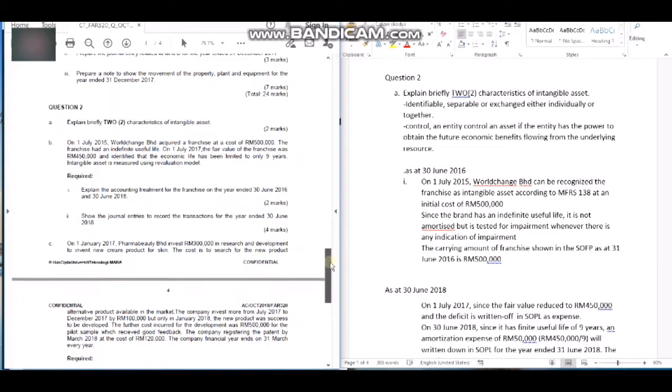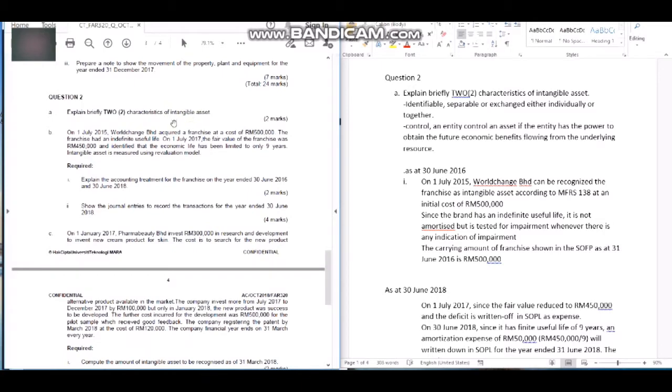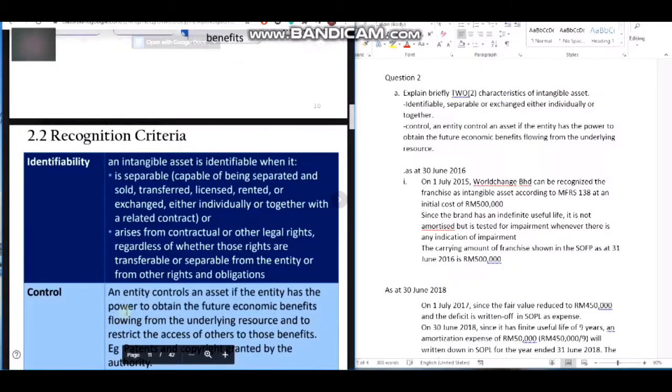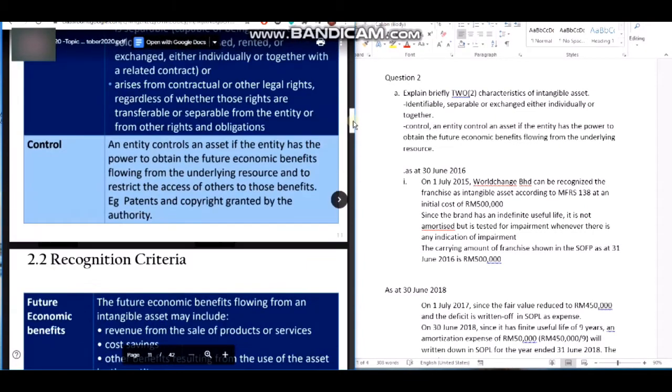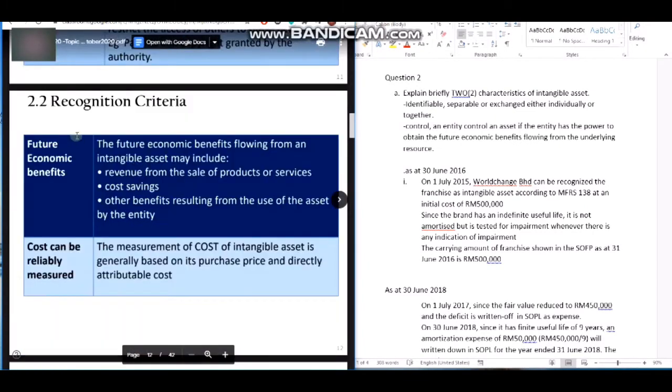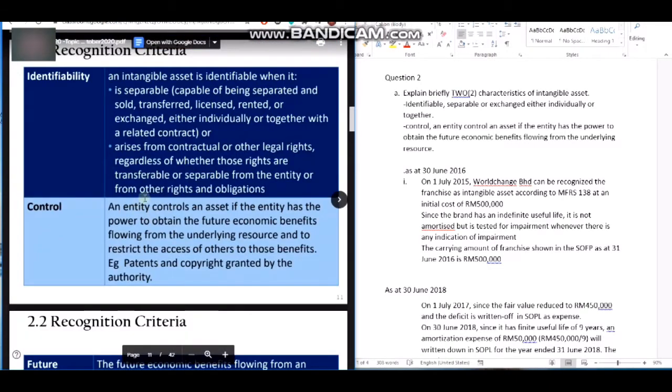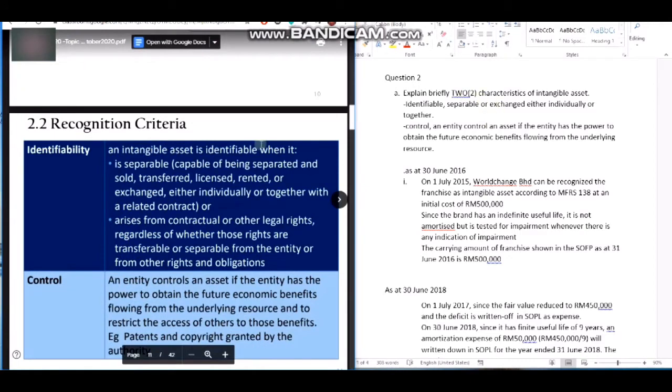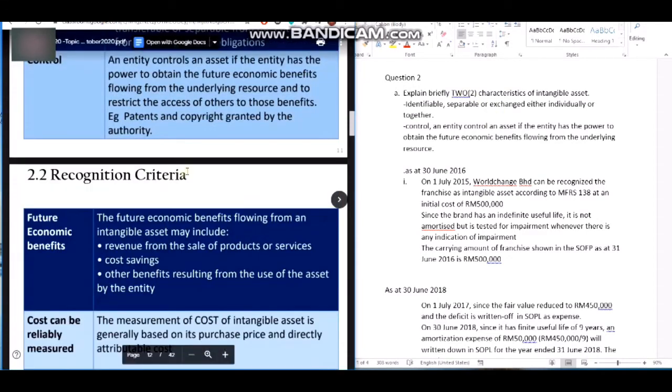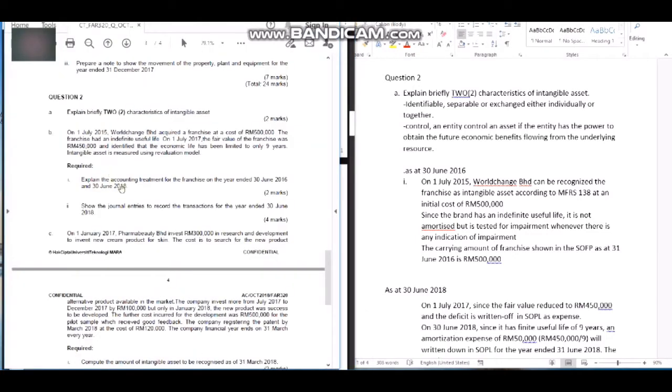For question 2, explain briefly the characteristics of intangible assets. You can get it from the slide under recognition criteria: identifiable, control, future economic benefits, and cost can be measured. There are 4, but only 2 are needed, so you can explain either 2, just briefly. So next is